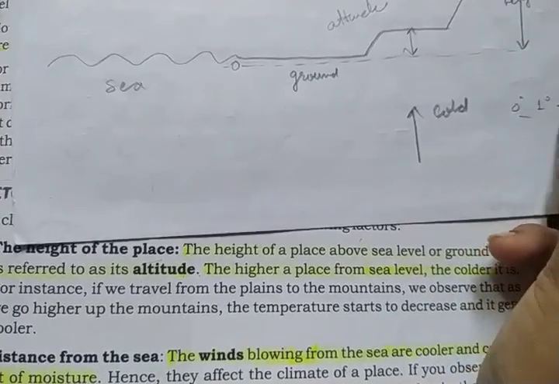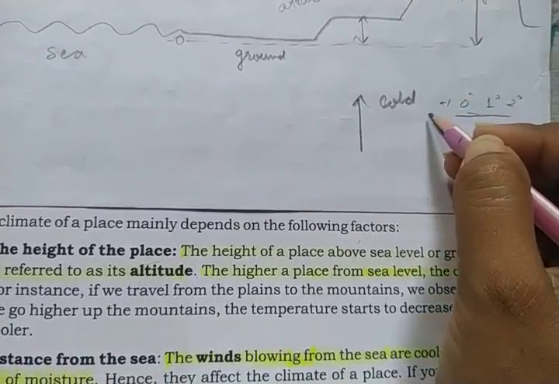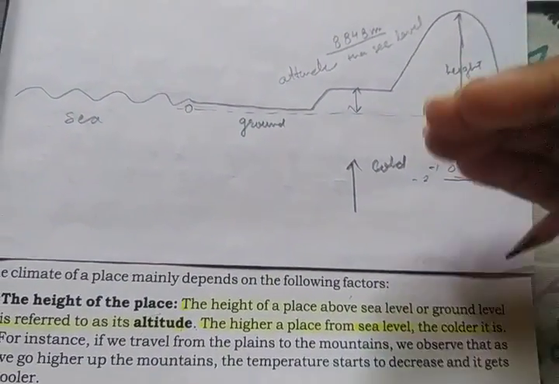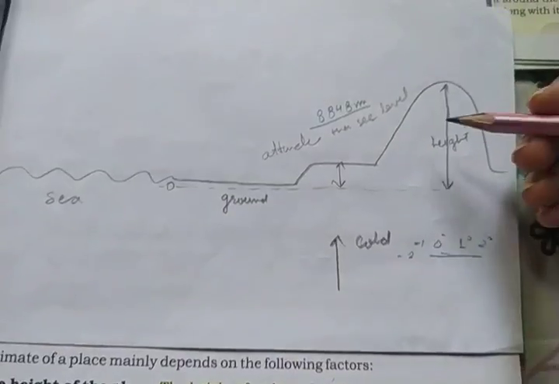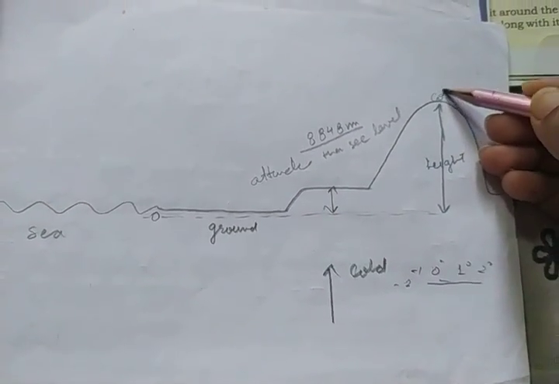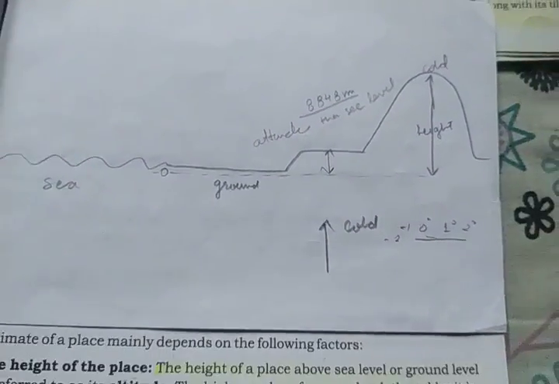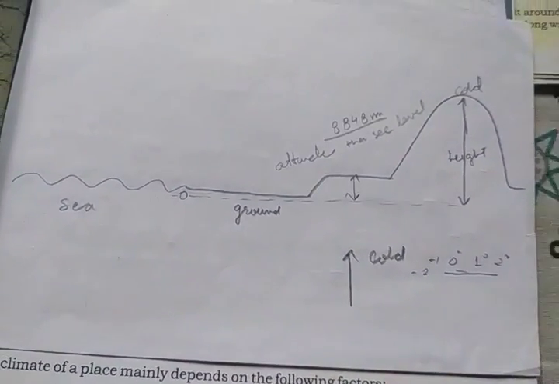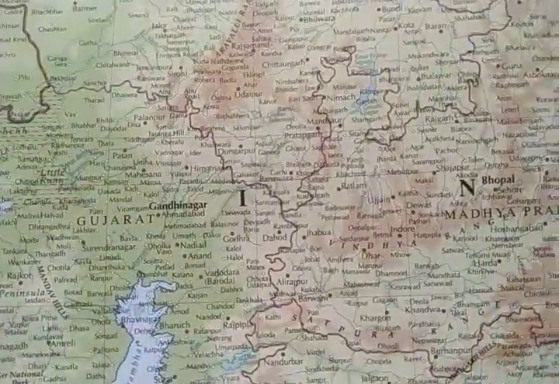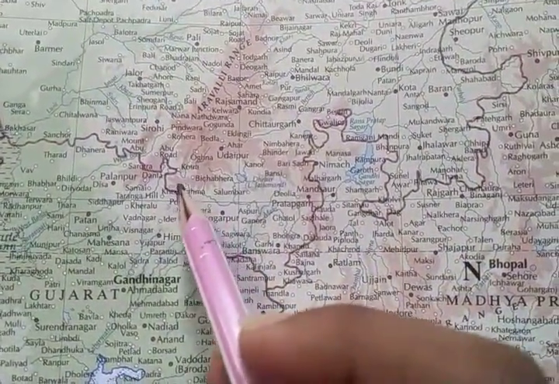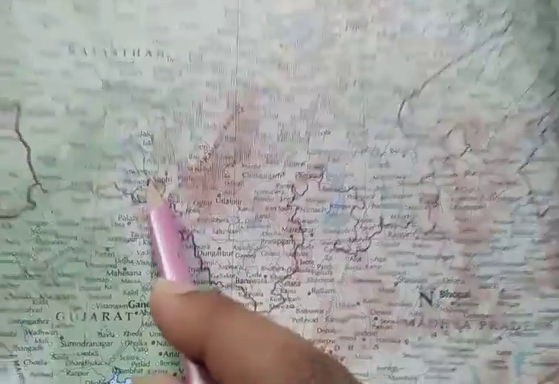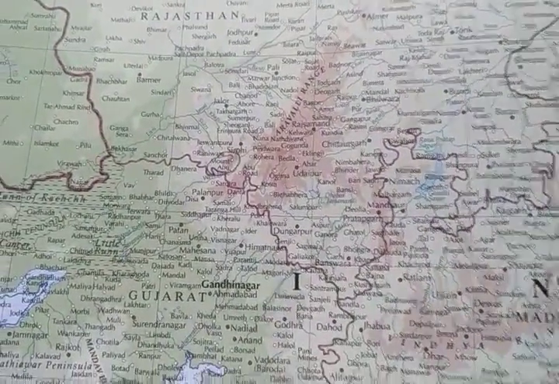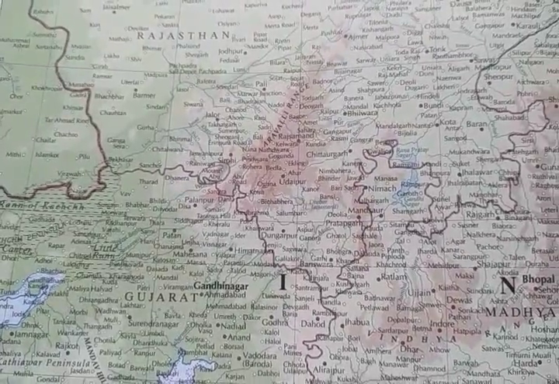So this will be the temperature over there, this much cold, -1, -2. Okay, so as you go higher and higher above the sea level, ज़्यादा से ज़्यादा हाइट पर आप जाओगे उतना कोल्ड टेम्परेचर आपको मिलेगा. Children, have you ever visited Mount Abu in Rajasthan? Okay, you can see this, it's written over here, Mount Abu. And this is the map of Rajasthan. So Mount Abu is located in Rajasthan, which is a desert area, a hot area.